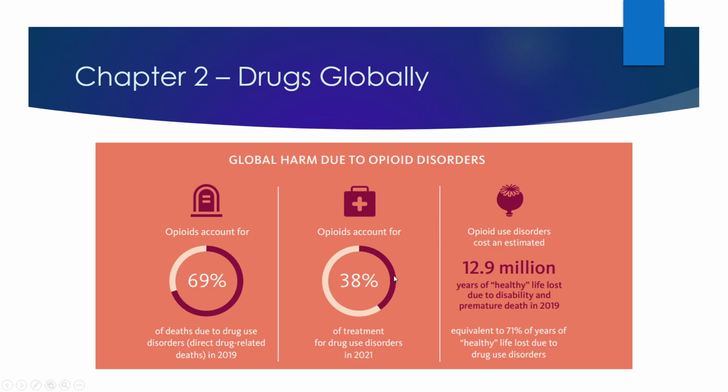But it's single. If you add all the other kinds of drugs like marijuana and amphetamines, cocaine, etc., it ends up being the majority this time. 62% is other drugs, 38% is opioids.